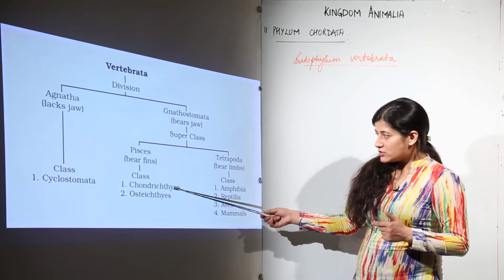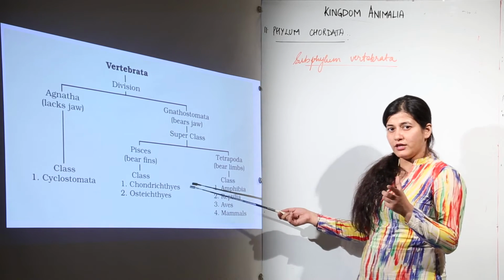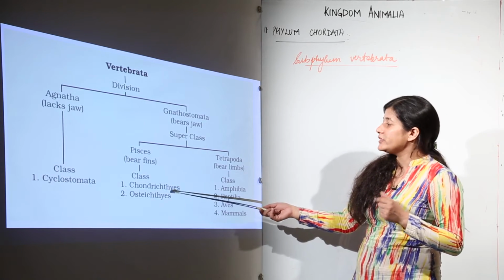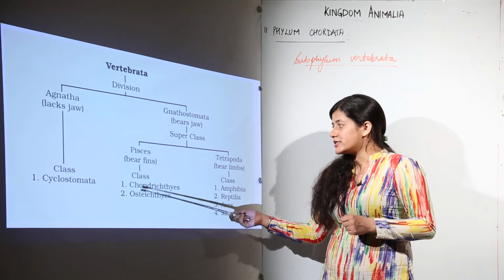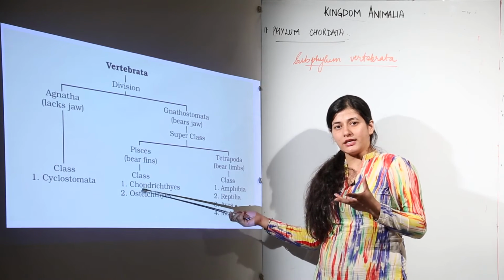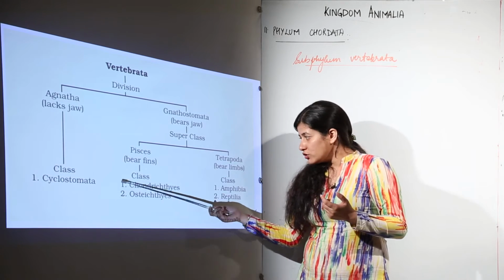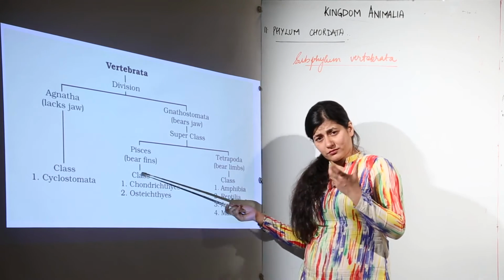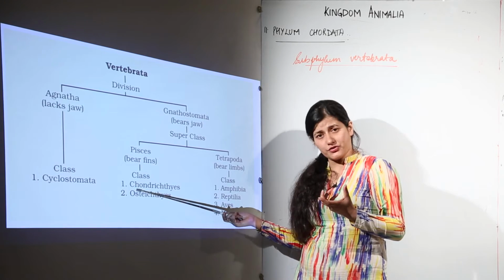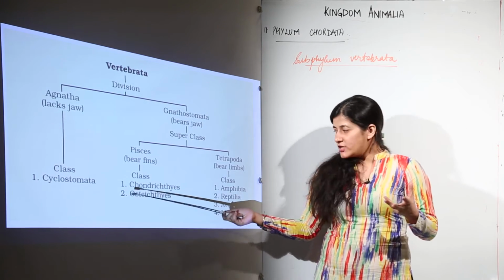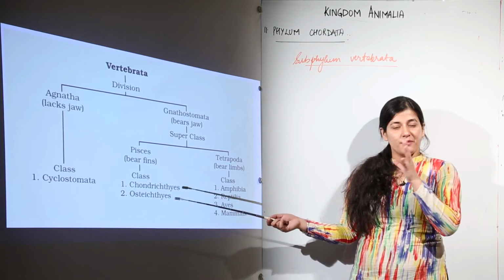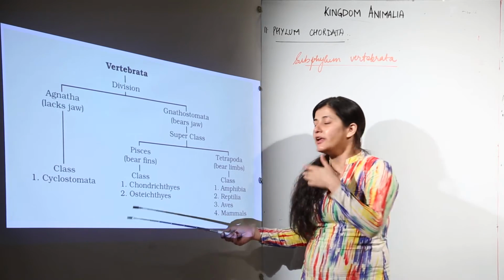Chondrichthyes refers to those fishes which have a cartilaginous skeleton, because the word chondri is used for cartilage. Those which have a bony skeleton are Osteichthyes. And whenever I am referring to the skeleton, it is the endoskeleton.